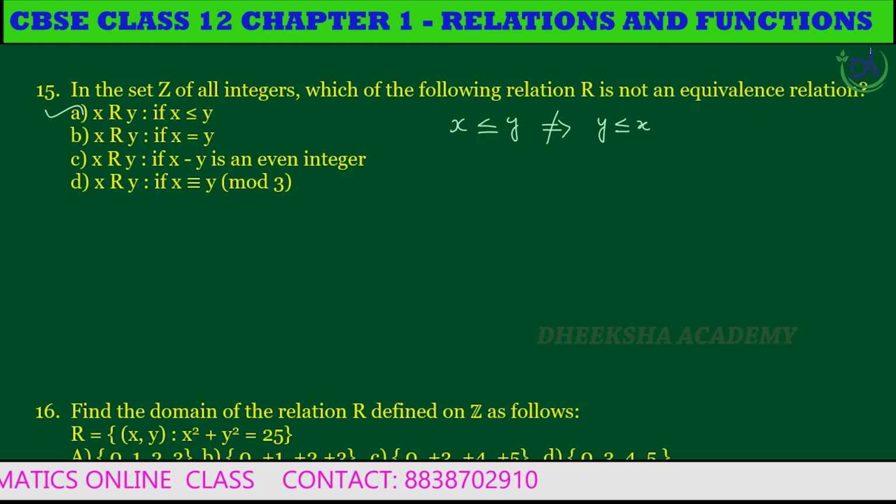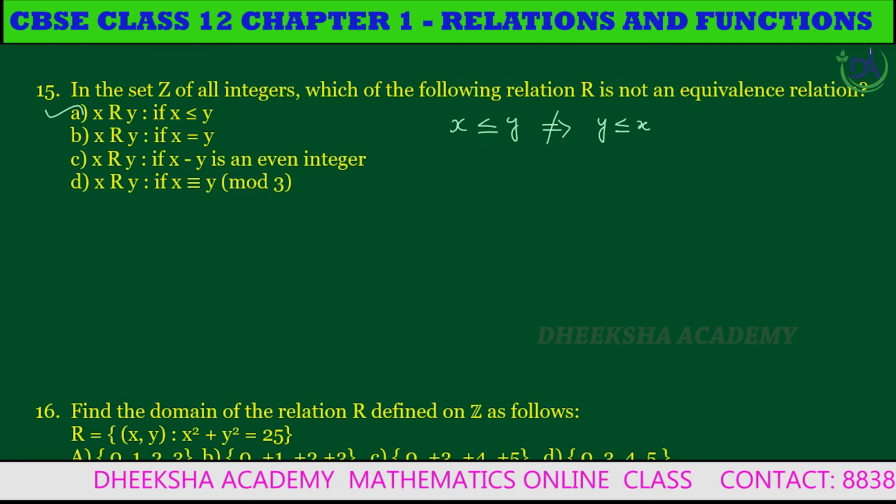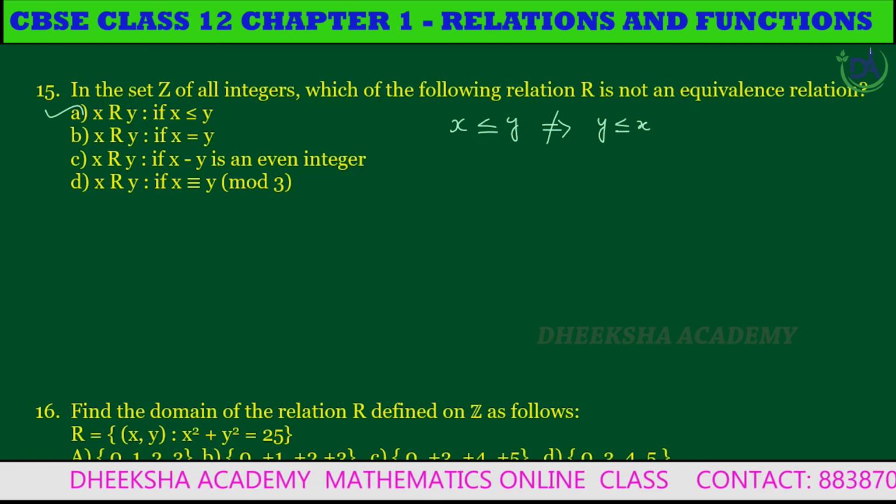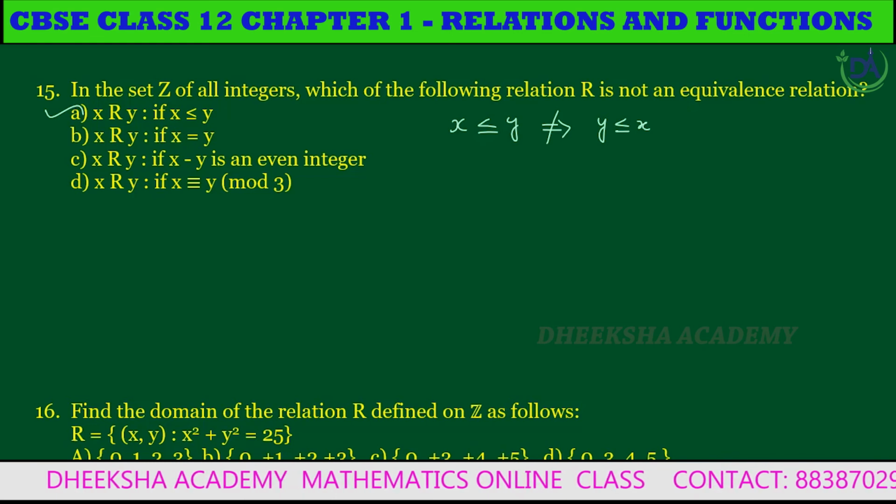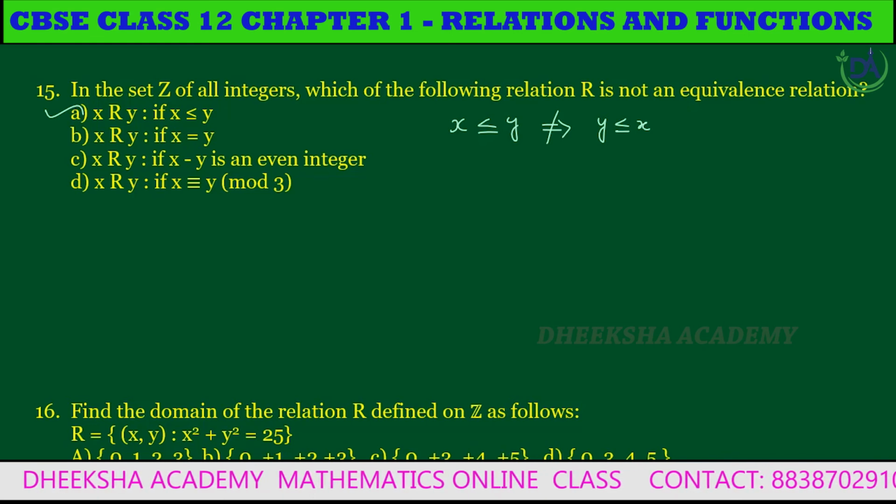That is, (x, y) belongs to the relation R, but (y, x) does not belong to the relation R. So the symmetry condition is not satisfied. So the given relation R is not an equivalence relation. Subdivision A is your correct answer.